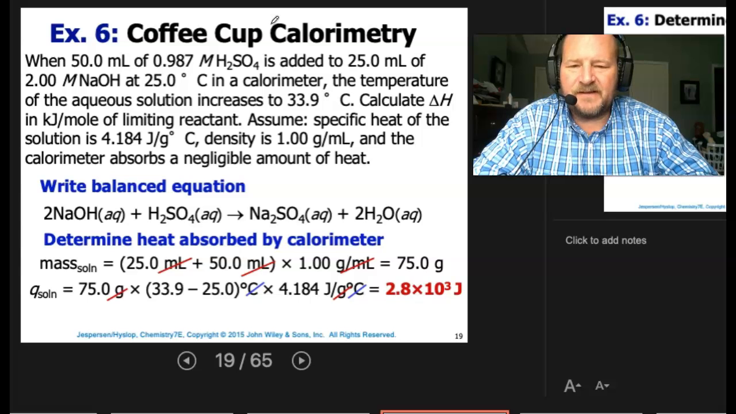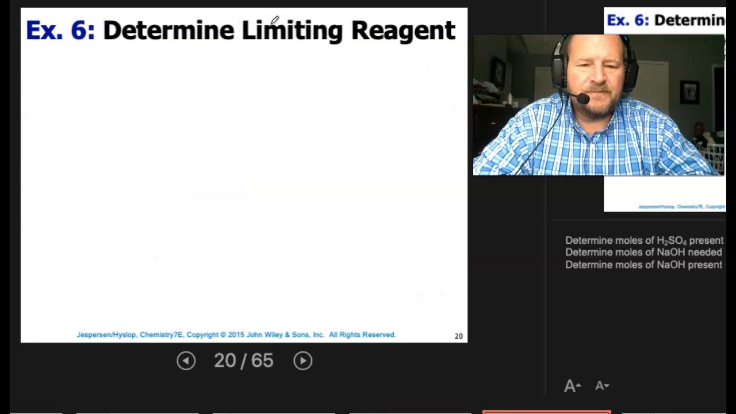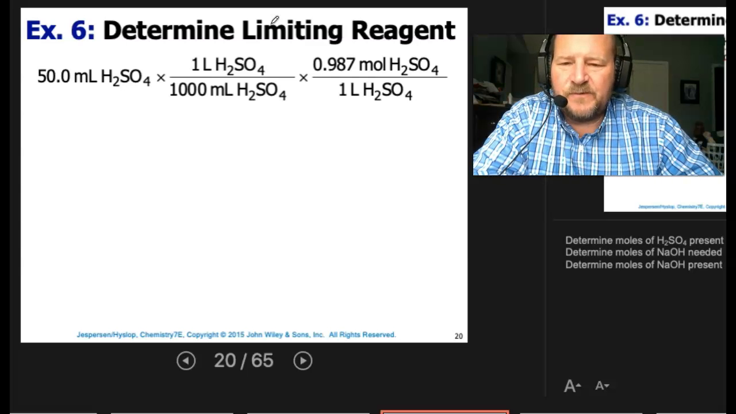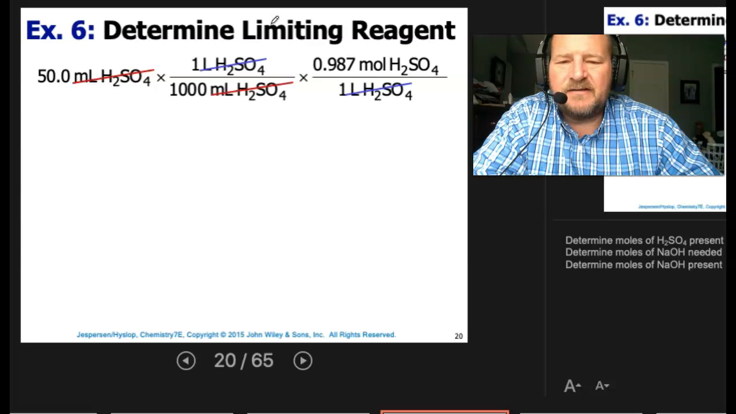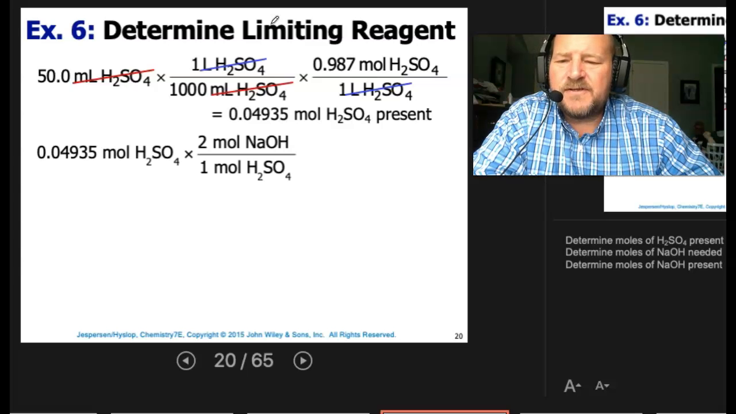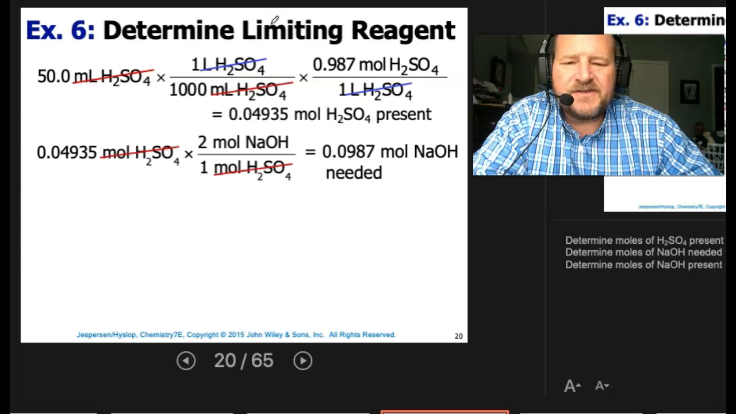Now, remember it says specifically for the limiting reagent. So determine how many moles for the limiting reagent. So we're going to have 50 milliliters of H2SO4, 1 liter per 1,000 milliliters, times 0.987 moles per liter. Milliliters cancel out, liters cancel out, and we get 0.04935 moles of H2SO4. Remember, it's 2 moles of sodium hydroxide per mole of H2SO4. That gives us 0.0987 moles of NaOH would be needed.